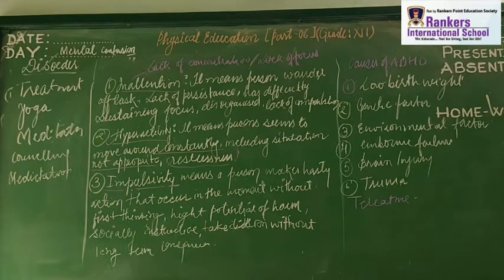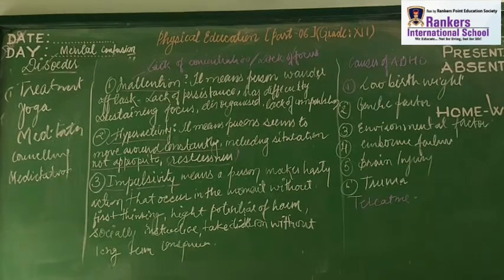Now if we talk about impulsivity, it means the person makes hasty actions that occur in a moment without first thinking about them. They may be highly harmful, they have harmful potential in themselves, and they have a desire for immediate rewards.